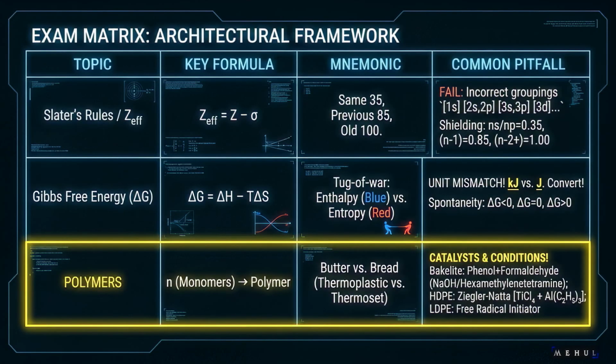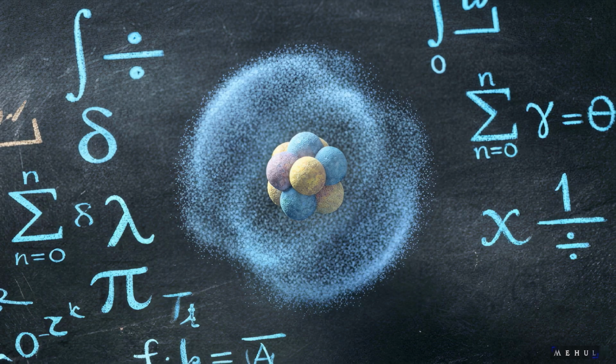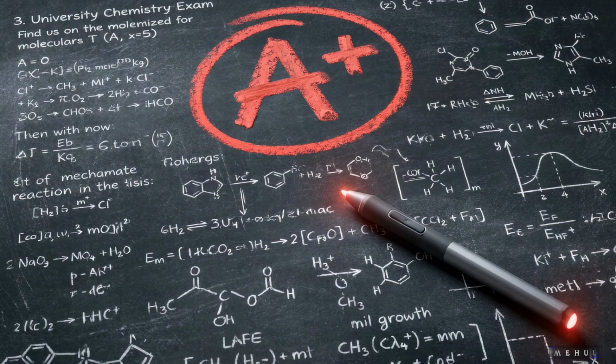Prepare your screens and capture this matrix. This is the condensed architectural framework for your exam. Always write out the full electronic configuration in proper groupings before applying Slater's multipliers. In thermodynamics, verify your joules to kilojoules conversion before calculating Gibbs free energy, and know exactly which catalysts synthesize which polymer structures. Engineering chemistry operates on strict, predictable mathematical laws. Master the calculations, recognize the unit traps, and you will secure